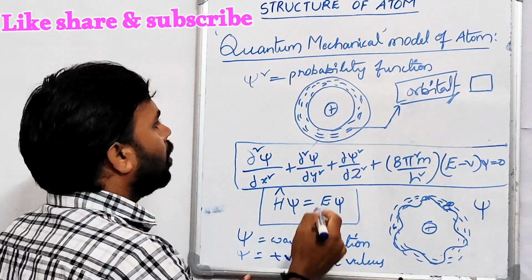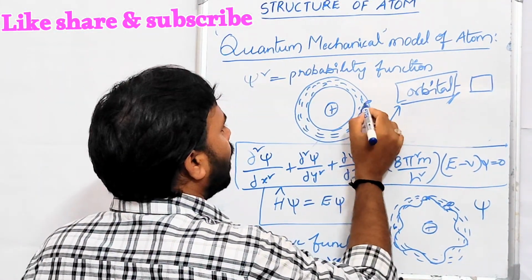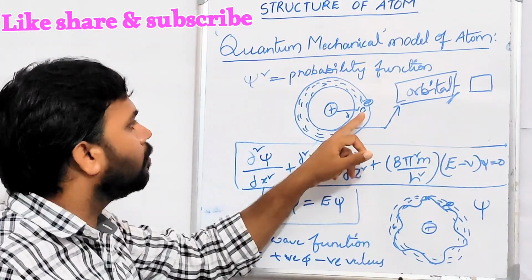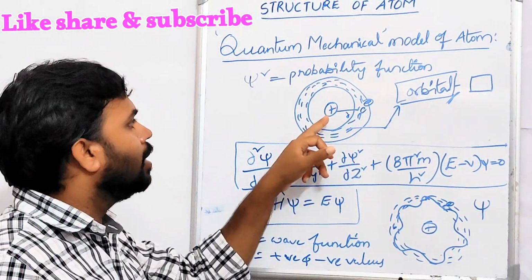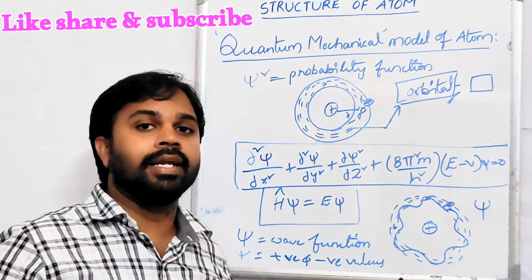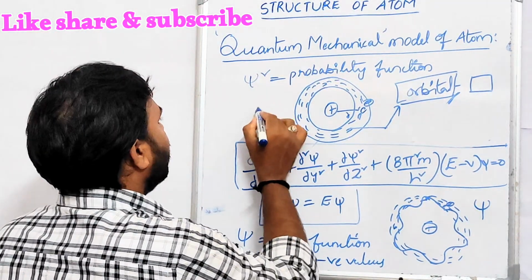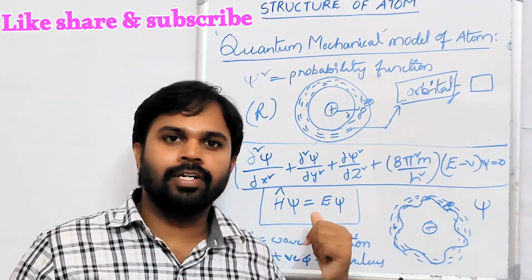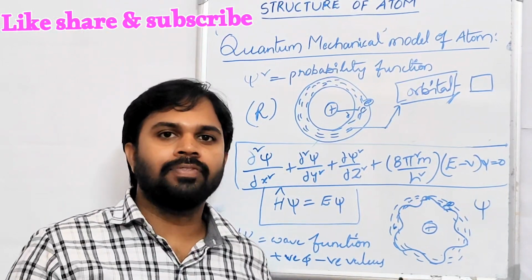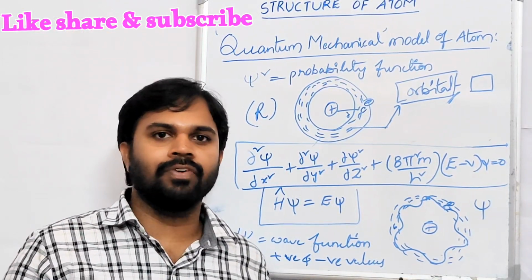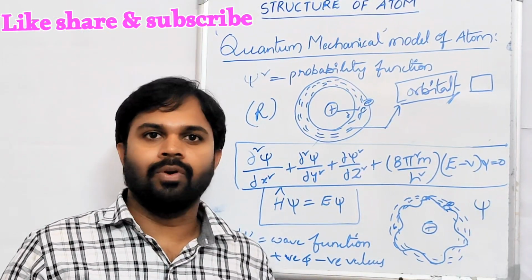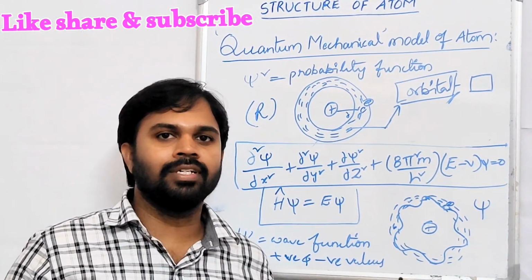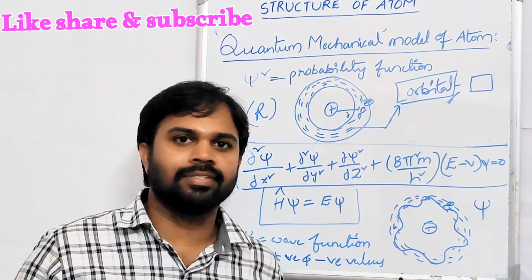And one more important point. Now let's assume the electron is present here. The distance is r. The probability of finding the electron at a certain distance from the nucleus is called radial probability, indicated with r. These are the important features of this model. The graphs of psi versus r, psi square versus r, and nodes, nodal planes, we will discuss in the next class. Now we will come to the next topic, that is quantum numbers.